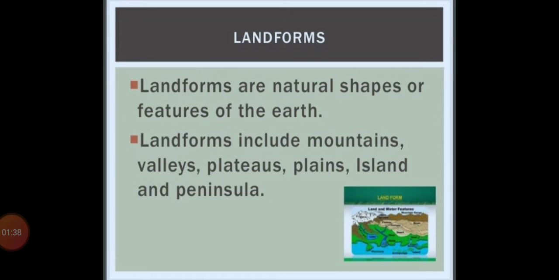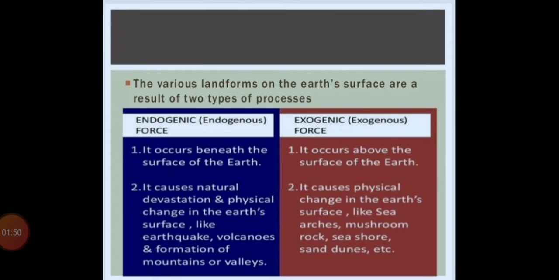These six are the main important landforms.